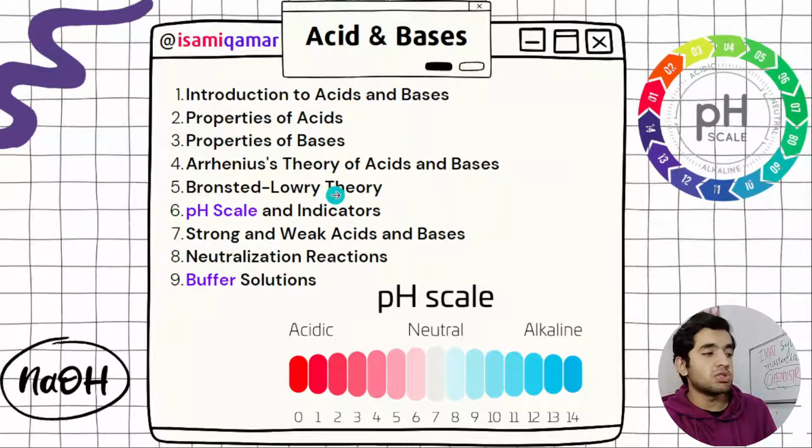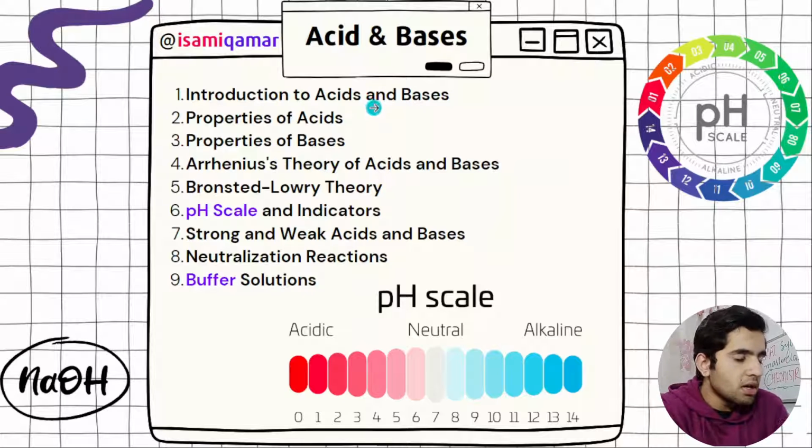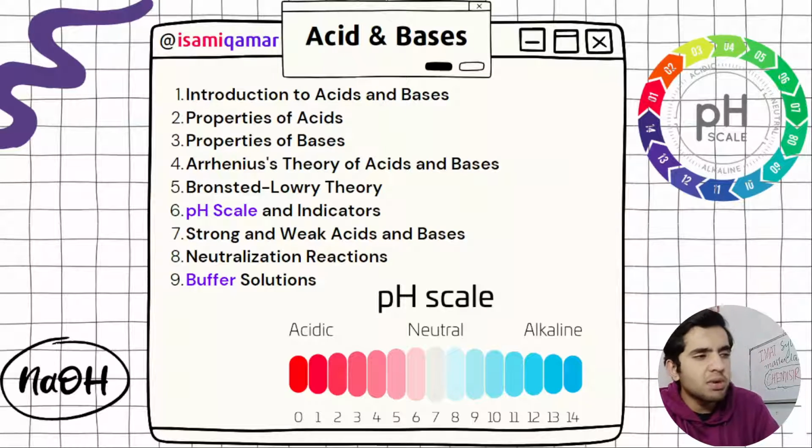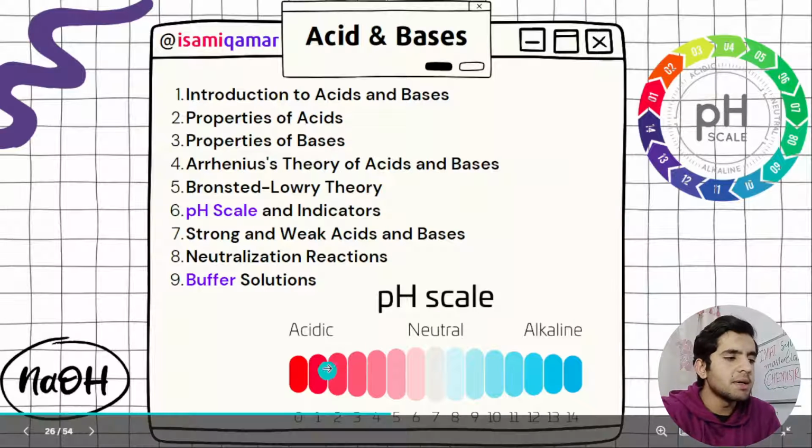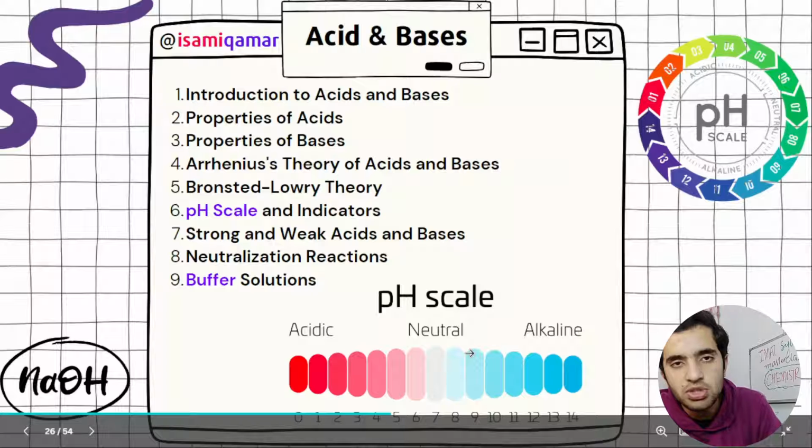There is going to be a question from indicators, like what is litmus paper, and what is blue and what is red in litmus paper. So you need to know that if it turns red, it is acid. If it turns blue, it is base, strong. And you can differentiate what is the pH scale. I have drawn the pH scale here. So 1 to 6 it is acidic and 7 is neutral. Water has a pH of 7, and above that, the higher the pH, the more basic the solution.